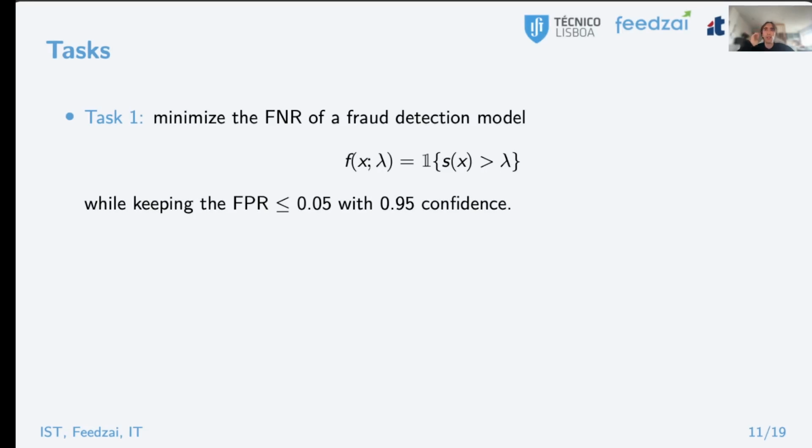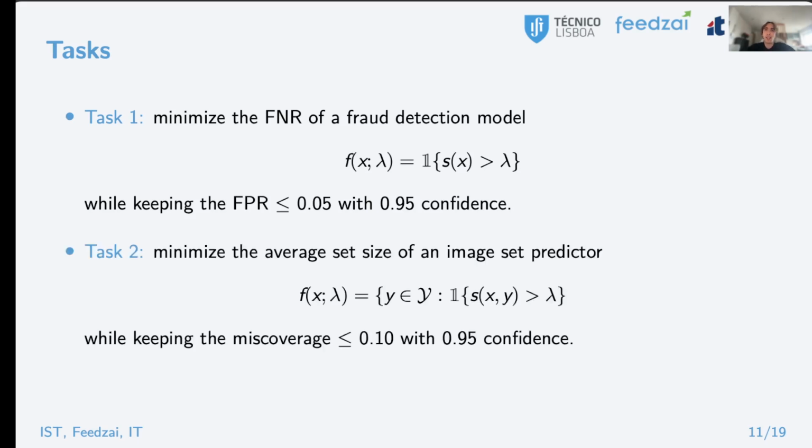We'll now detail the experimental setup used to evaluate this methodology. We consider two tasks. On the first, we aim to minimize the false negative rate of a fraud detection model while keeping the false positive rate below 0.05 with 0.95 confidence. And we also consider a task of minimizing the average set size of an image set predictor while controlling the miscoverage below 10% with confidence 0.95 as well.